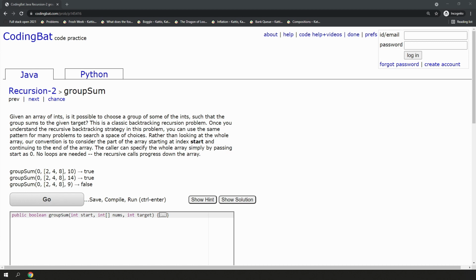For example, if you're given the array 2, 4, 8 and the integer 10, can you make 10? Well, sure, because 2 and 8 will add up to 10. Can you make a 9? No, because, well, 2, 4, 8 are all even numbers, so there's no way you can make a 9, which is odd. So if you can make the sum, return true, otherwise return false. That's all you got to do.